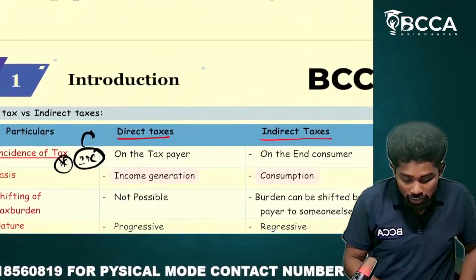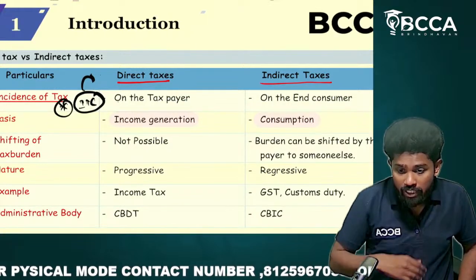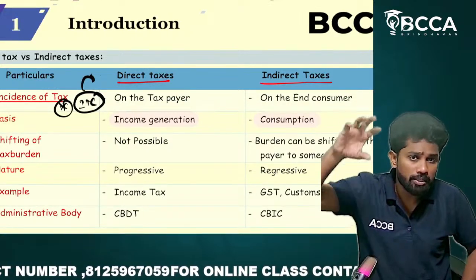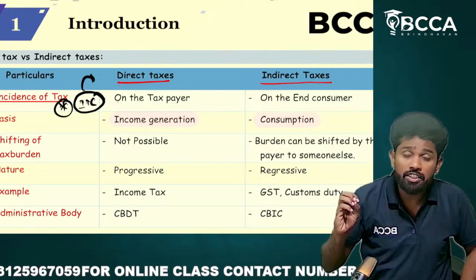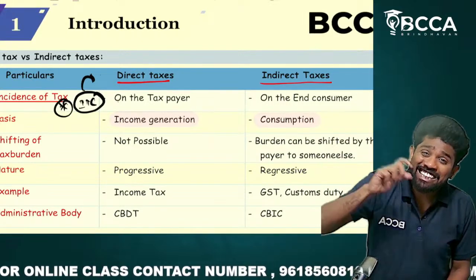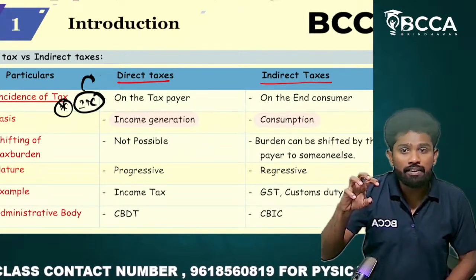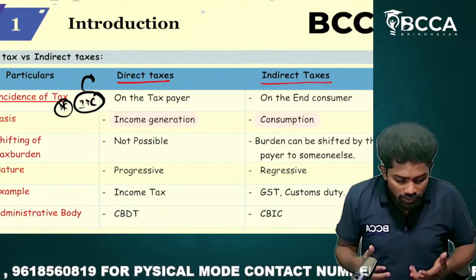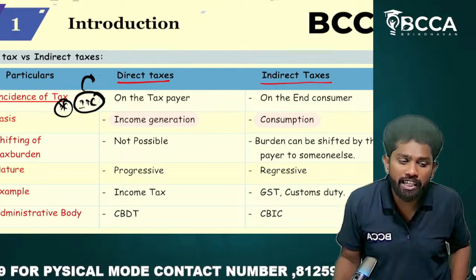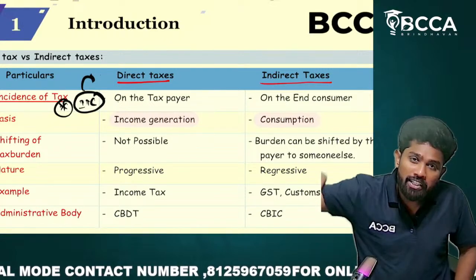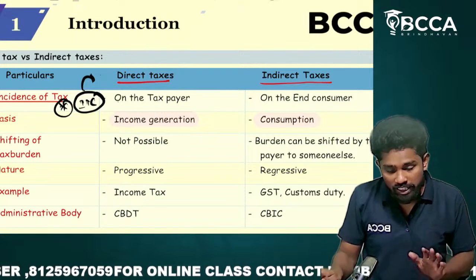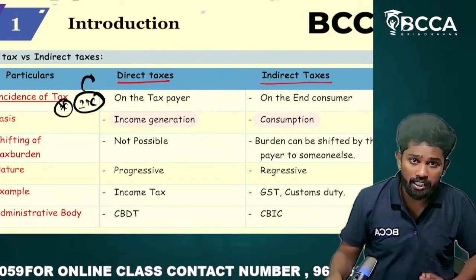We took an example also in today's class, in the first part. What we said is, when there is a sale transaction, on the sale value some percentage will be levied as tax, indirect taxes. That will be there on almost all kinds of sales. So you are paying indirect taxes on whatever you are using. You are using a mobile, on that indirect tax is there. You are using a laptop, on that indirect tax is there.